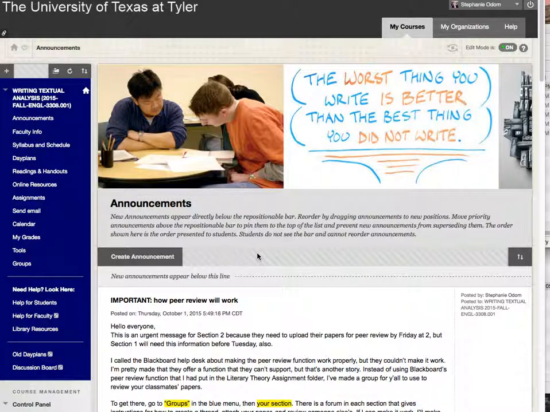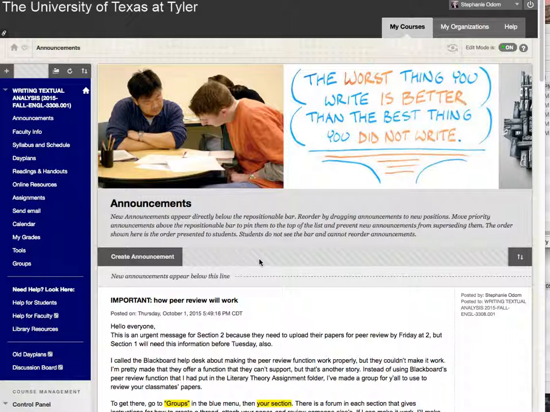I'm going to attempt to show you through the screen recording what I tried to describe in the forum and the announcement about how to post your paper for peer review. This is about initially how you post your paper, and you need to do that by the first deadline. For section 2, that's Friday by 2. For section 1, that is Tuesday by 2:30.